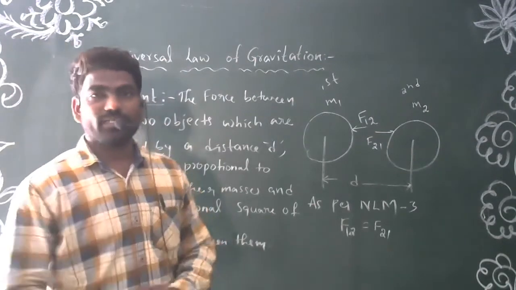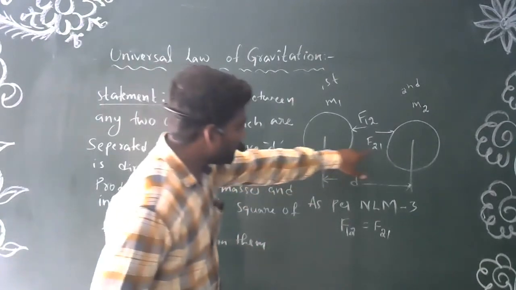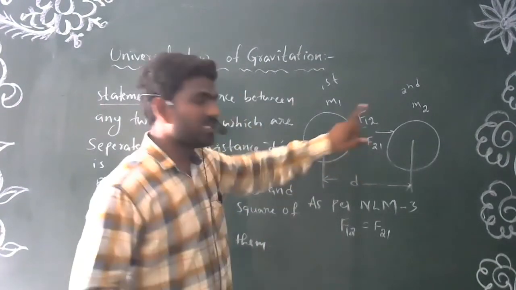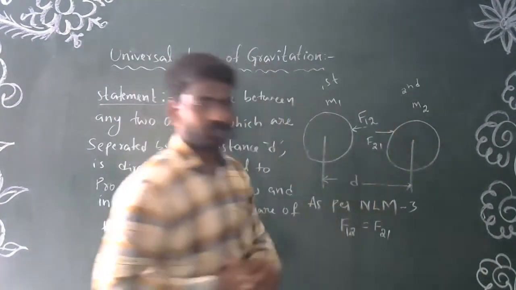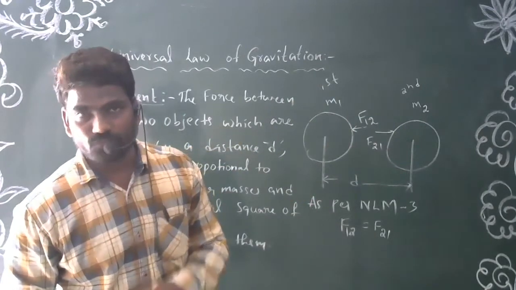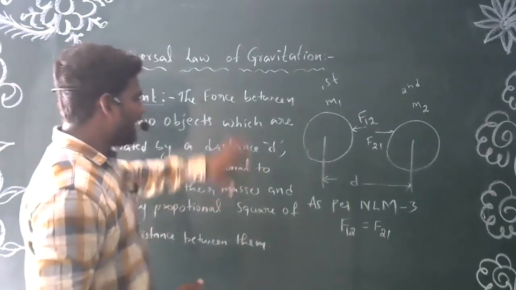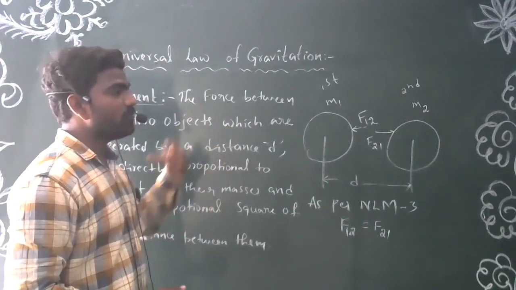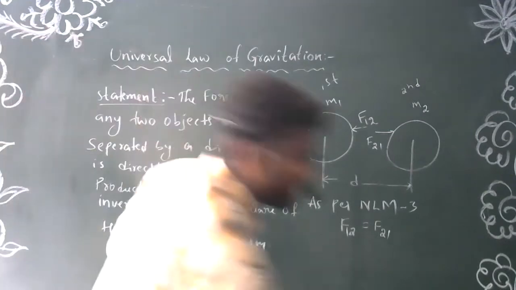From the statement, we should remember two conditions. One is that the force existing between these two objects is directly proportional to the product of their masses, and that force is inversely proportional to the square of the distance between them. Now, how can we express this statement in a mathematical way?